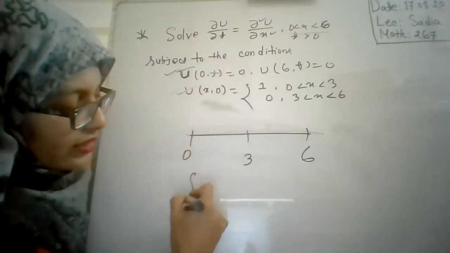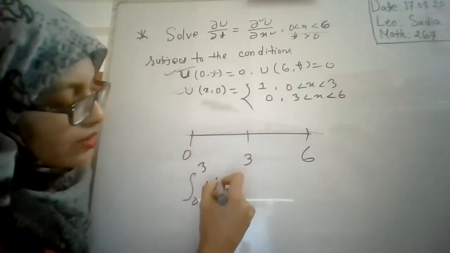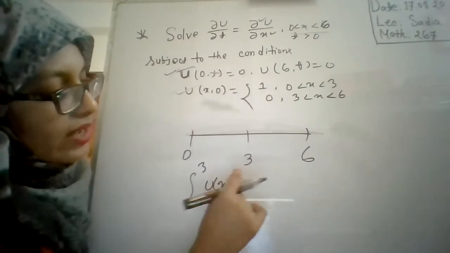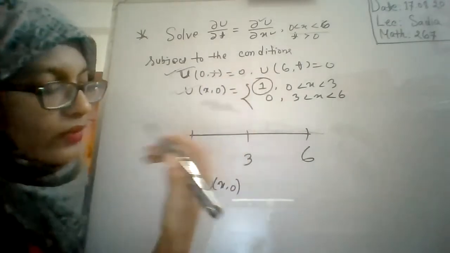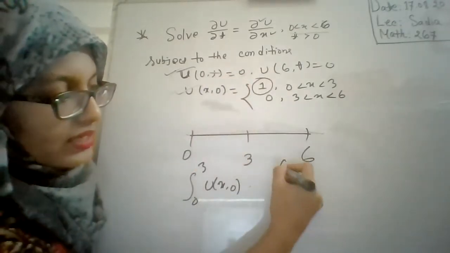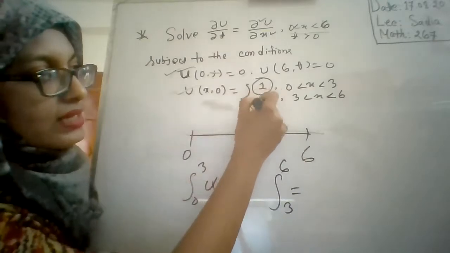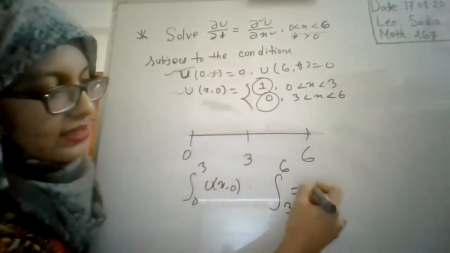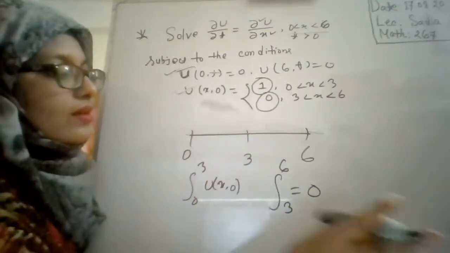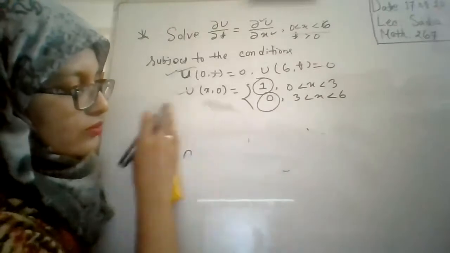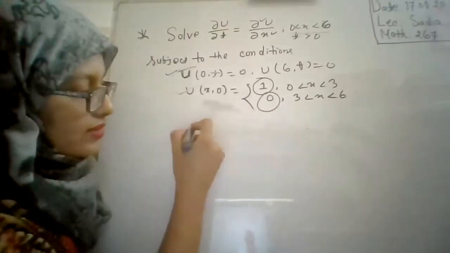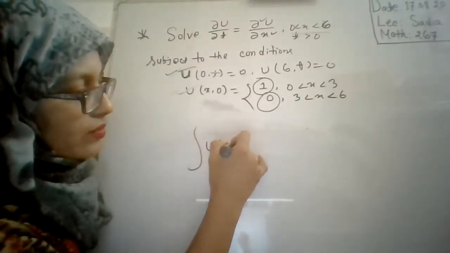So if your interval is 0 to 3, u(x, 0), in that case, you have to use the result 1. And when your interval is 3 to 6, then you have to use the result from 3 to 6, that is 0.